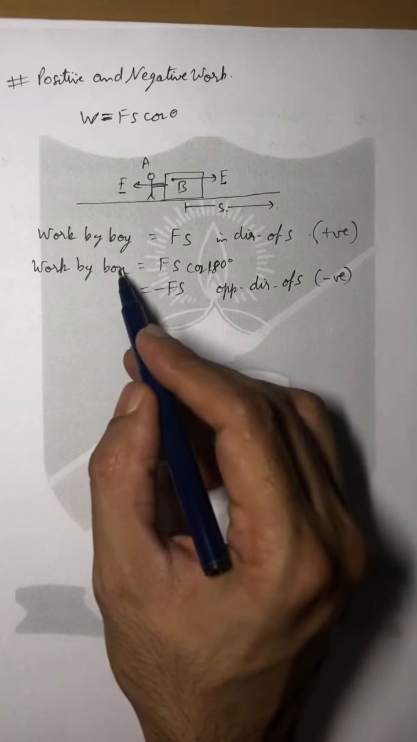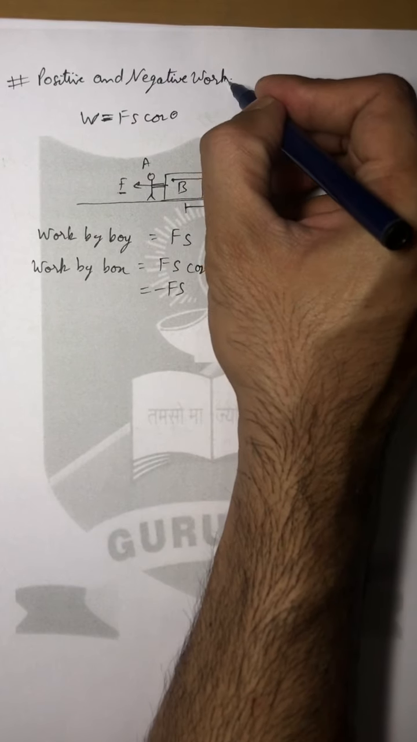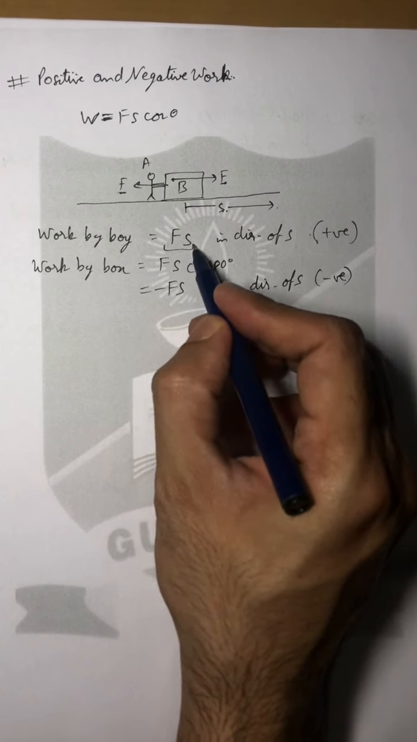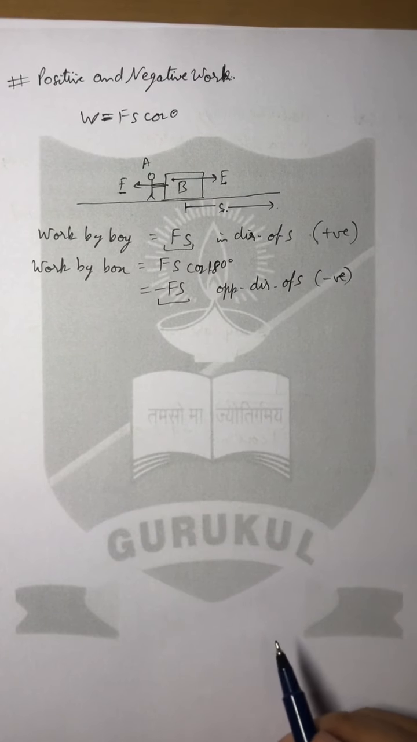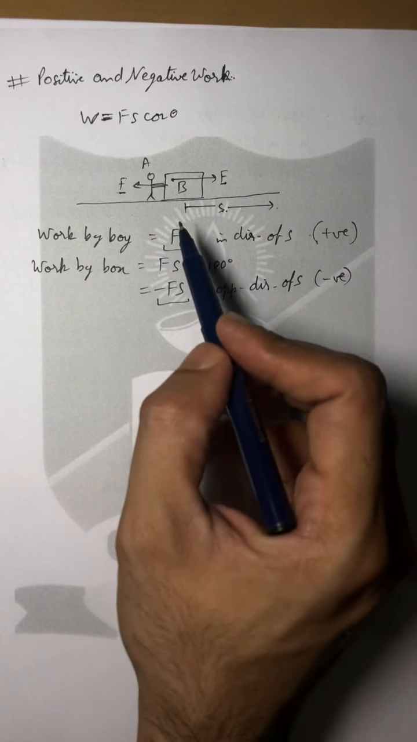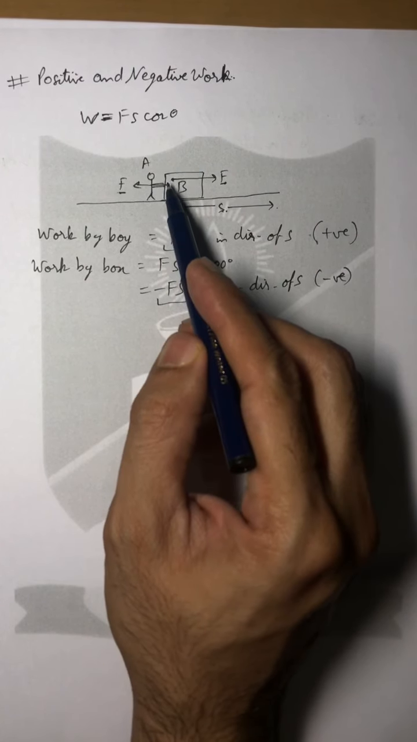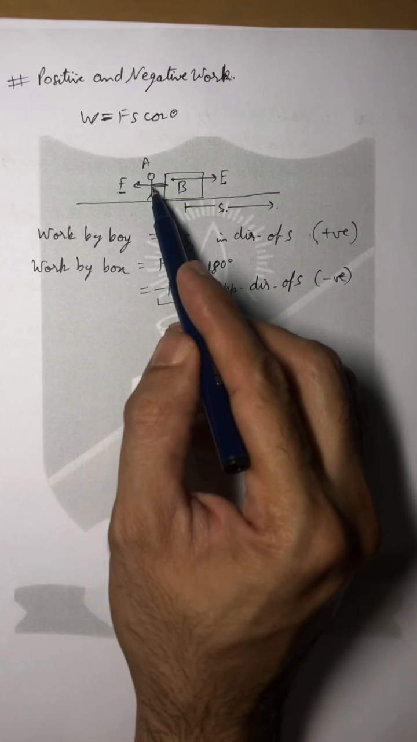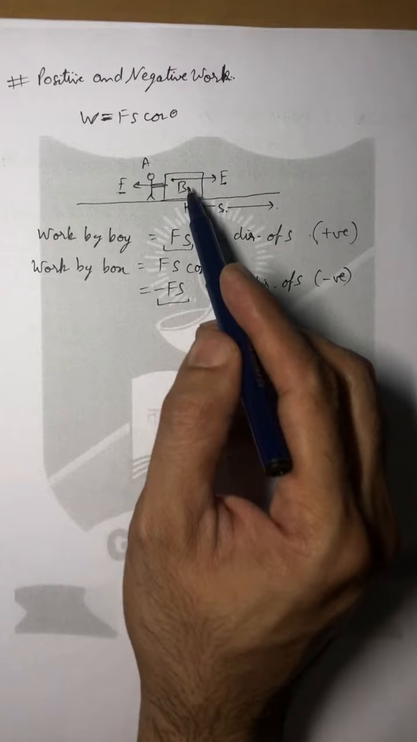So this is how positive and negative work done can be obtained. As we can see, both the work done are equal in magnitude. The only difference is the direction of the work done, and this happens because we have already studied that a force never exists alone. Forces always occur in pairs by Newton's third law.